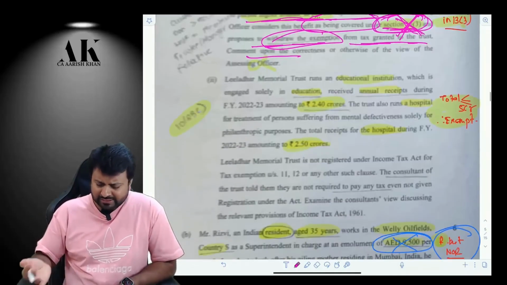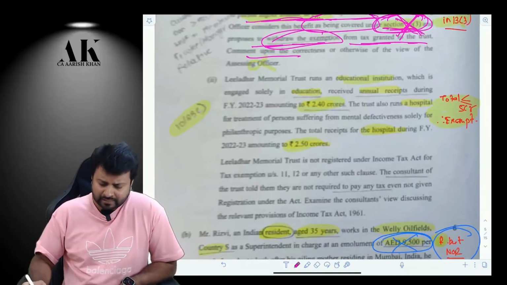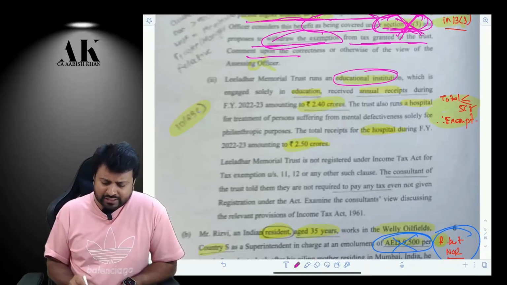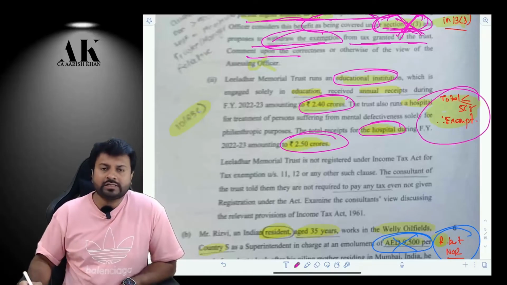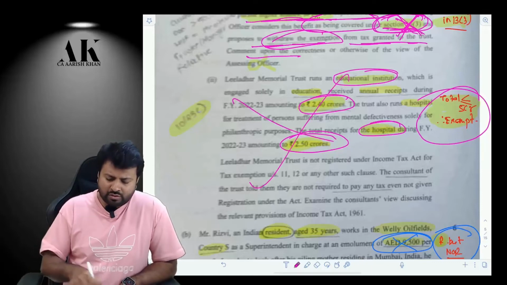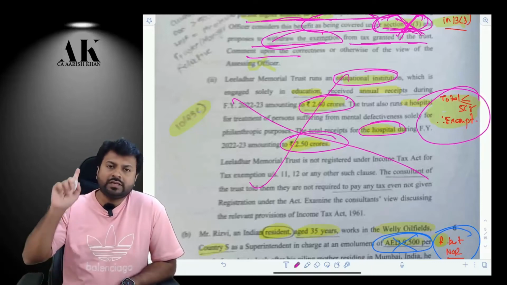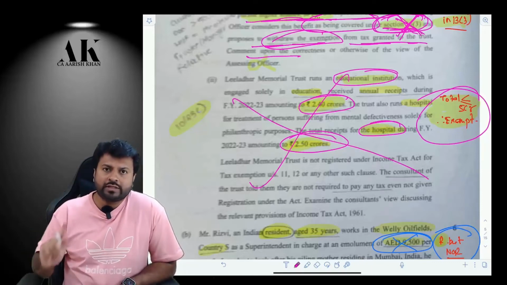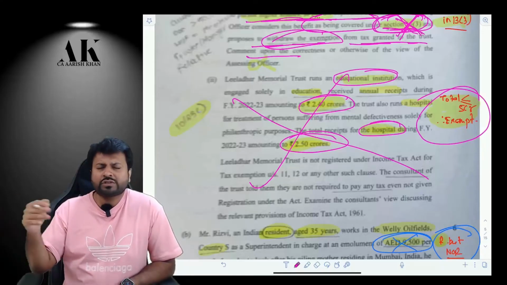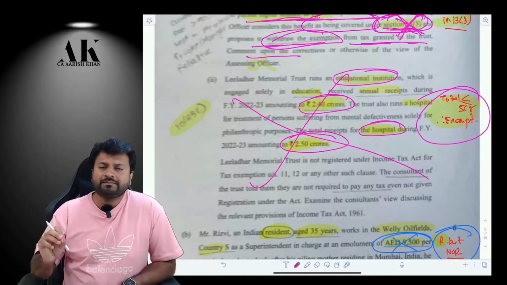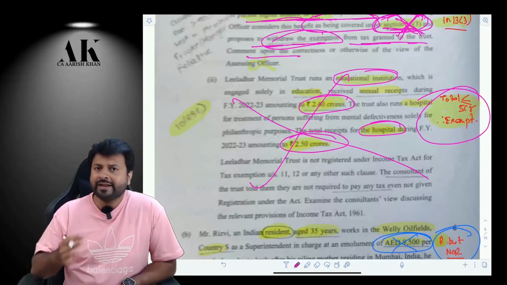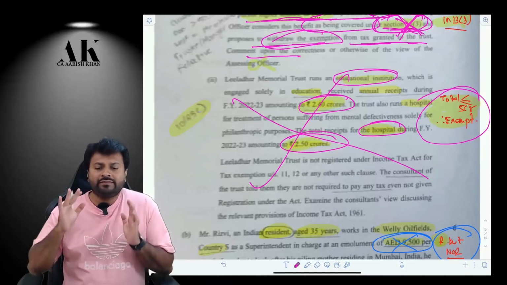Now, the next question is a very simple question. We have done this a lot of times. There is an educational institution whose annual receipt is 2.4 crore and there is also a hospital whose annual receipt is 2.5 crore. The total receipt is not exceeding 5 crore. Therefore, are they liable to take registration to claim exemption? No, no, no. They can claim exemption even without registration. For them, registration is not mandatory. We have done a lot of questions like this in the past RTPs, MTPs and past paper sessions. So, if you want the benefit, you can take the exemption under 10(23C) without doing all these things.